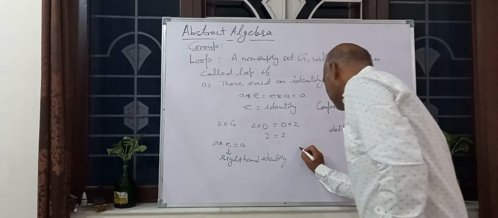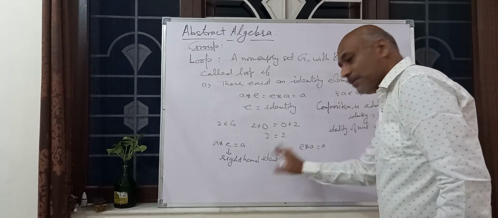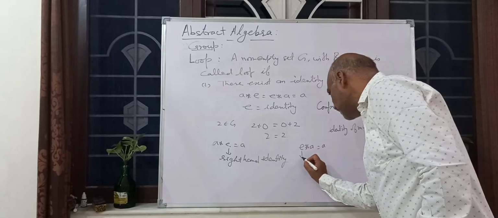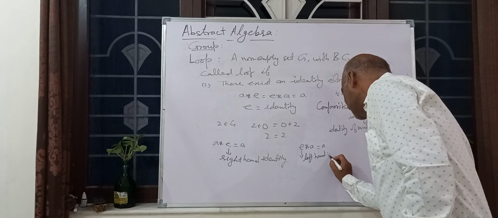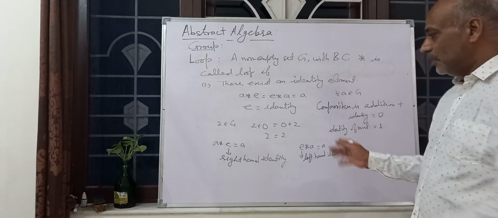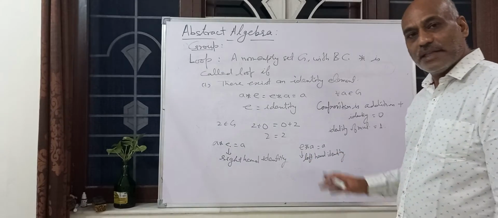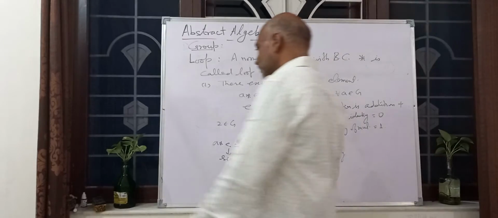And this is E star A is equal to A. So this is coming on the left hand side, so this is the left hand identity. If both left and right identity exist, it means it is an identity.